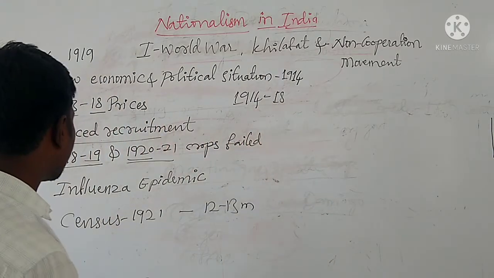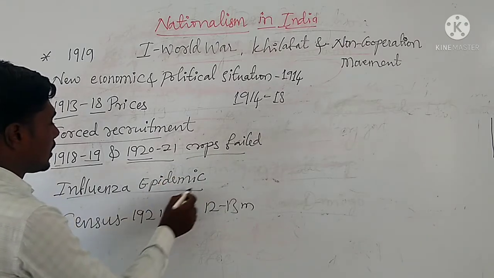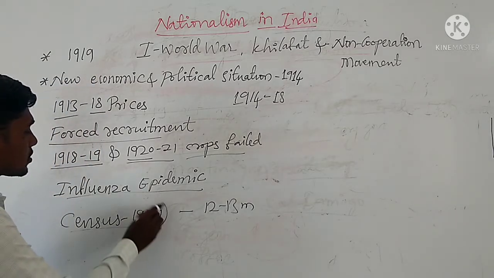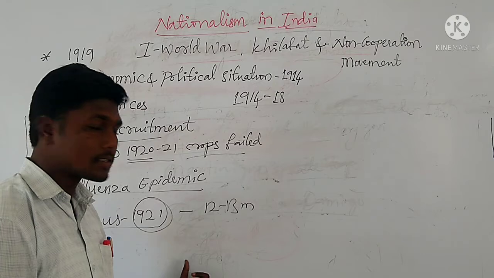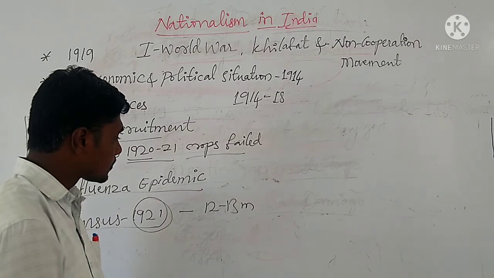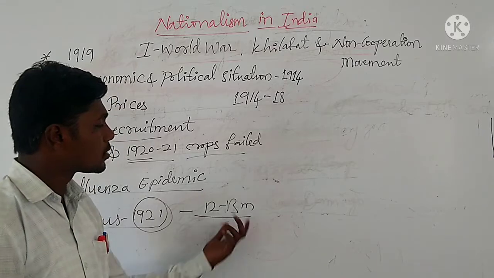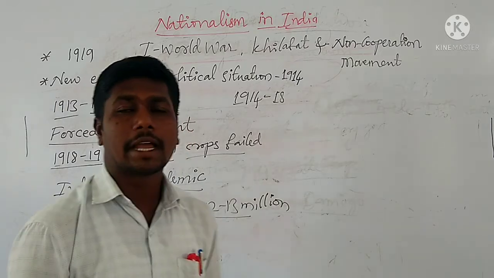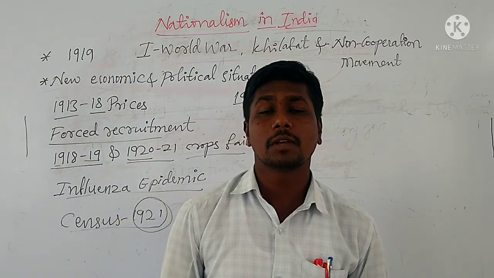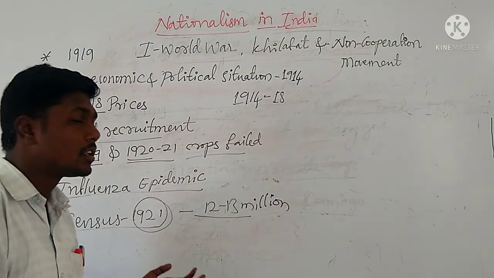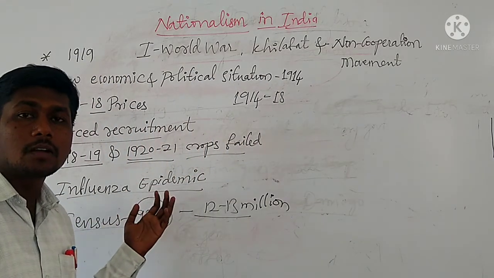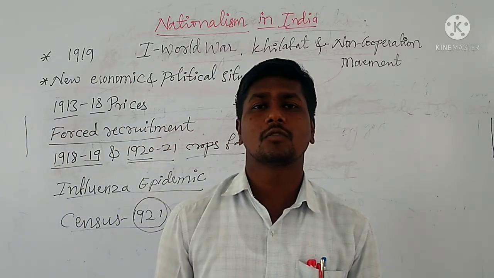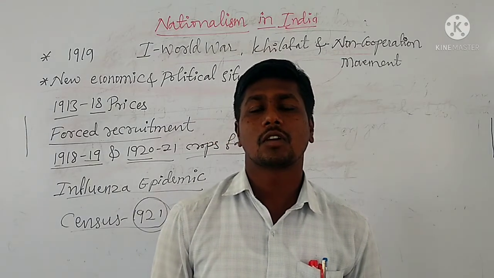According to the census of 1921, almost 12 to 13 million people died because of the influenza epidemic and hunger, because people were unable to afford food at those prices.